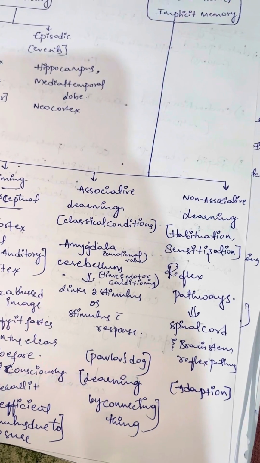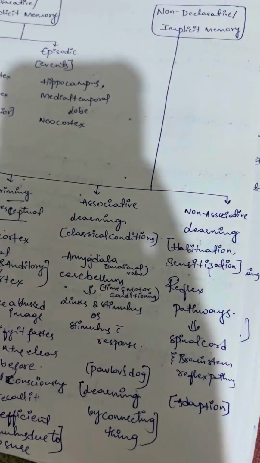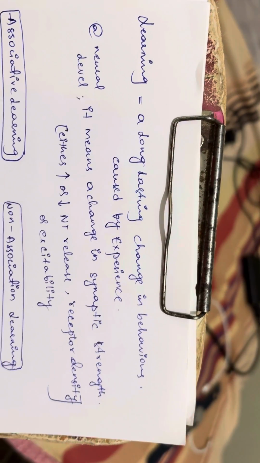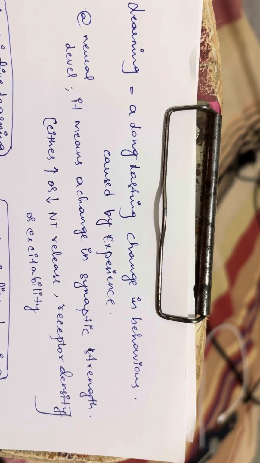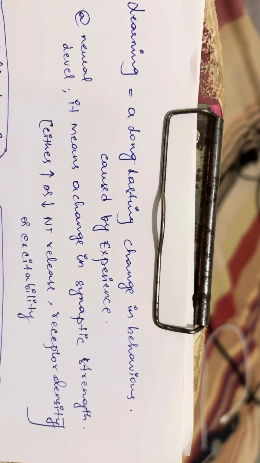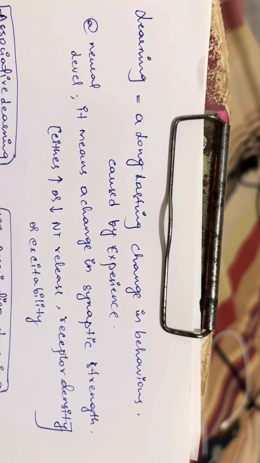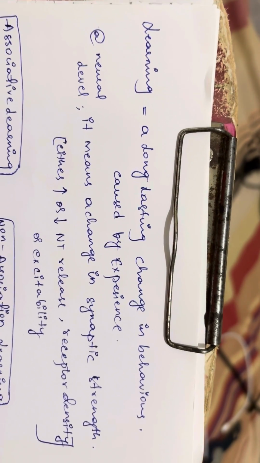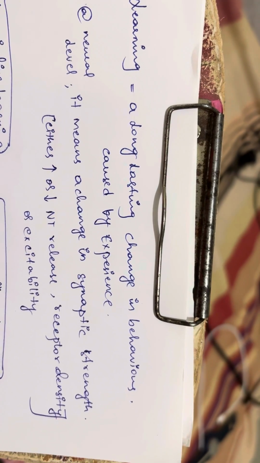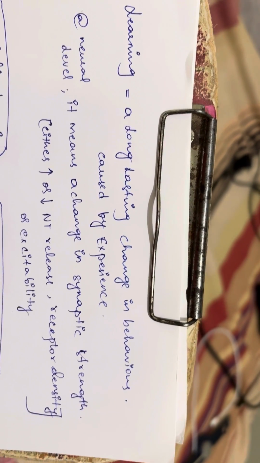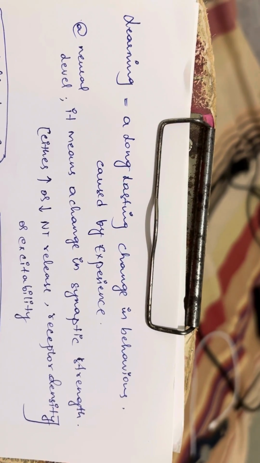This is memory, nothing but a long-standing change in behavior caused by experience. At a neurological level, learning means a change in synaptic strength, either an increase or decrease in neurotransmitter release, receptor density or excitability. This is learning at the neuronal level.